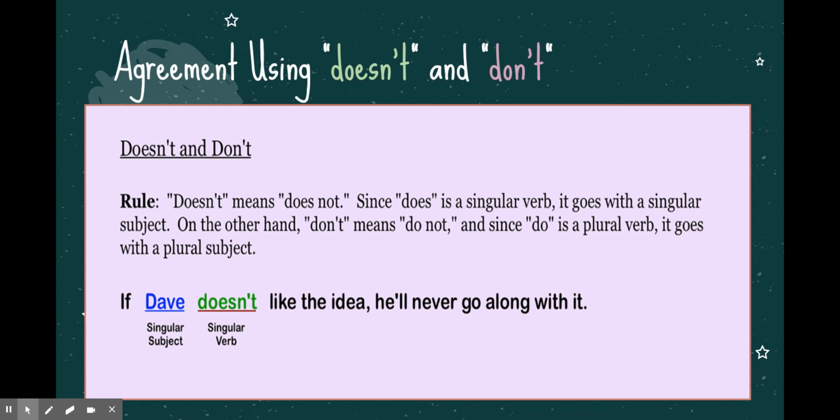So let's take a look at this example sentence. If Dave doesn't like the idea, he'll never go along with it. Now, if you are around your friends, it's possible that you might hear them say, well, if Dave don't like that, or if he don't like that. But in this case, we want to make sure that we're speaking formally.